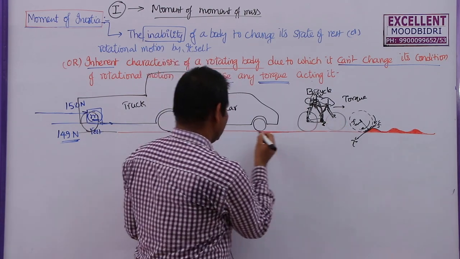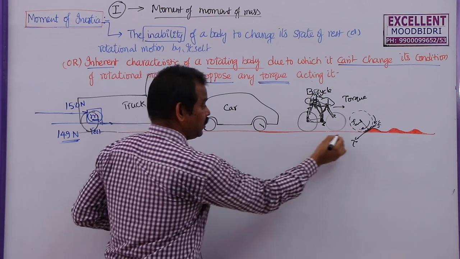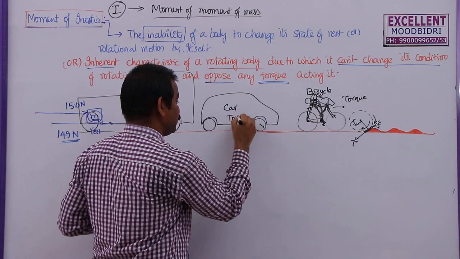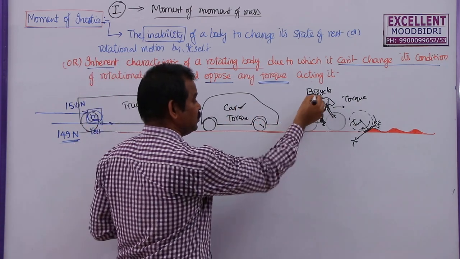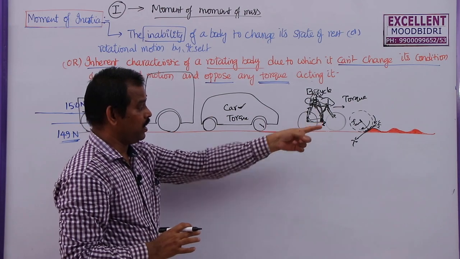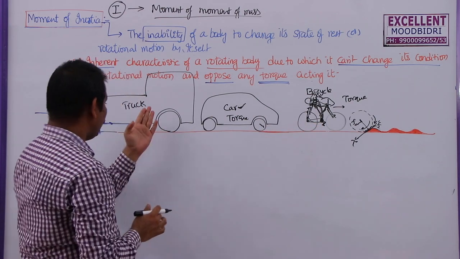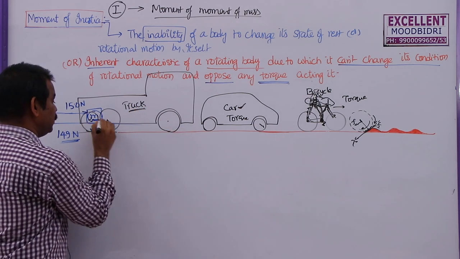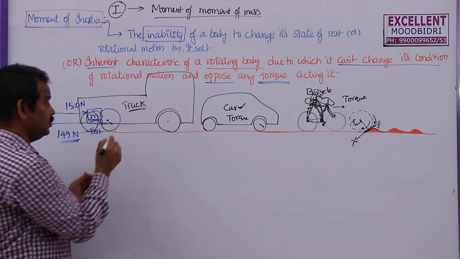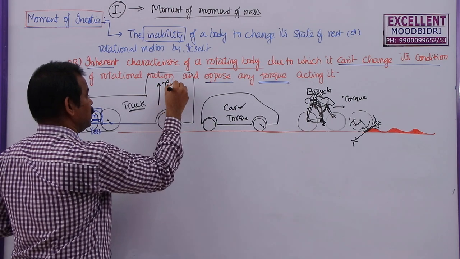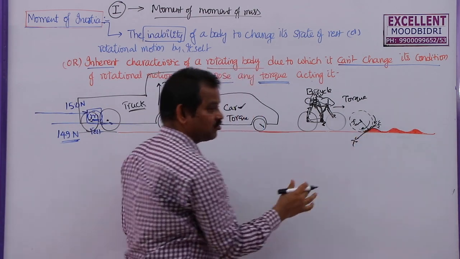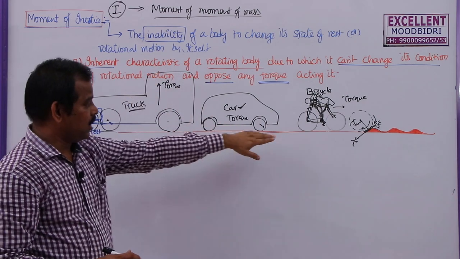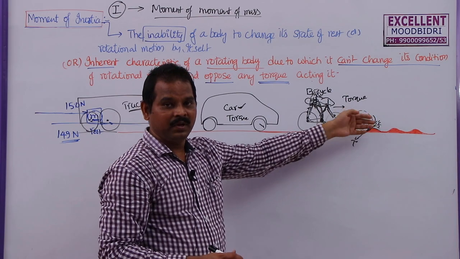But a car can move on these bumps or speed breakers very easily, because the torque created by the car engine is more than the opposing torque produced while moving on the speed breaker. Then what about the truck? Especially multi-axle trucks, that means trucks having more tires. They can create a large torque, and the opposite torque produced by these speed breakers will be very small compared to the torque produced by these engines. So, this is how a small kid cannot climb the speed breakers that easily.